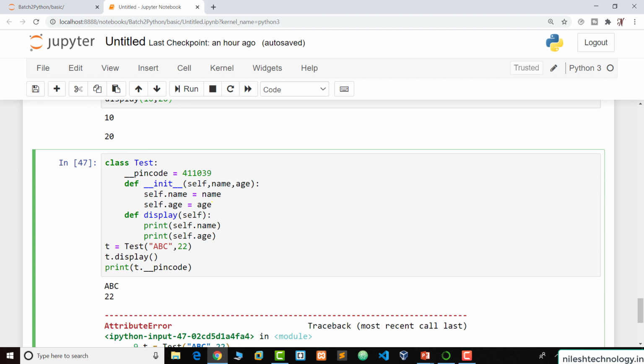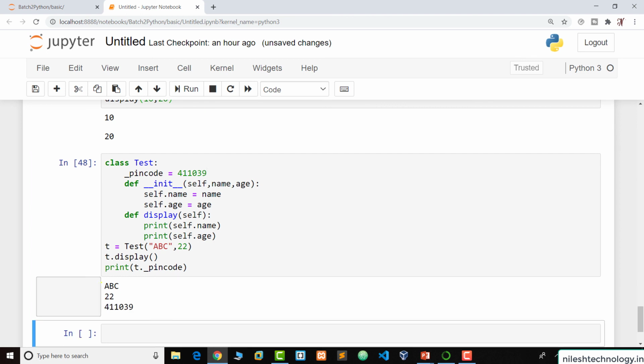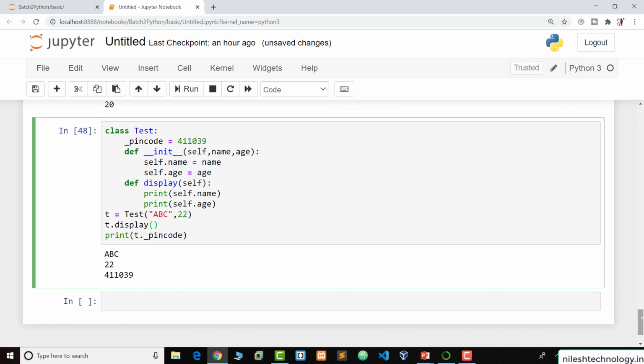But when we use a single underscore, this is protected. So access to this protected variable is the current class, subclass, and current environment, meaning the current package. This program exists in the current directory, so it is working here. Single underscore, run, this is the output. So this is the example of encapsulation.